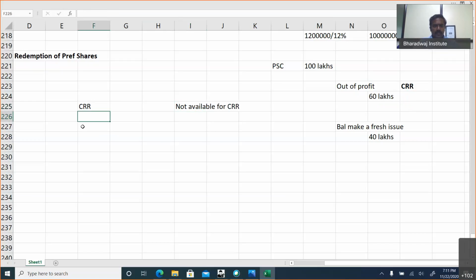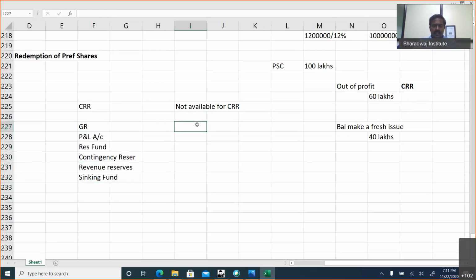You can use general reserve. You can use profit and loss account. You can use reserve fund, contingency reserve, all revenue reserves. You can use it. Capital reserve, yeah, even sinking fund also you can use it.